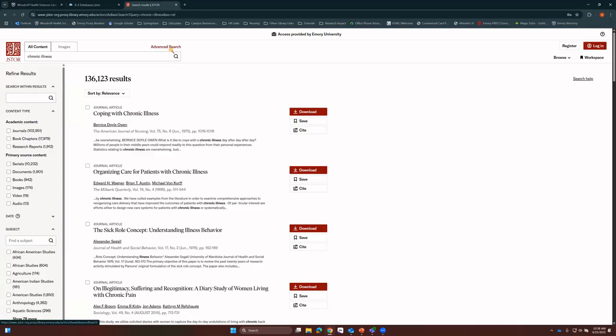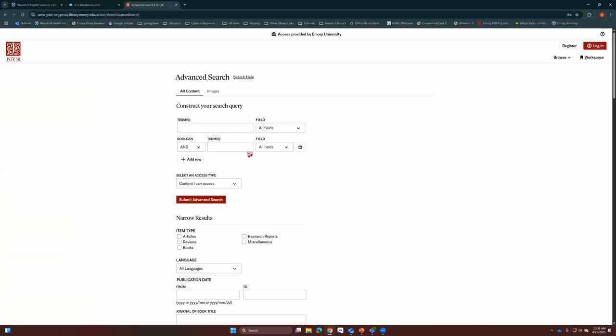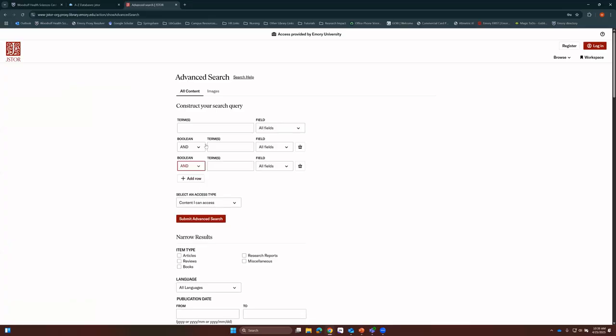So let's click on the advanced search button. And this advanced search is broken down into terms. Usually every clinical question or every search has to do with multiple different terms being combined. So let's say, for example, we're trying to find articles about chronic illness and how alternative therapies can affect mental health in people with chronic illnesses. So I'm going to break down that clinical query into three categories. First, chronic illness.